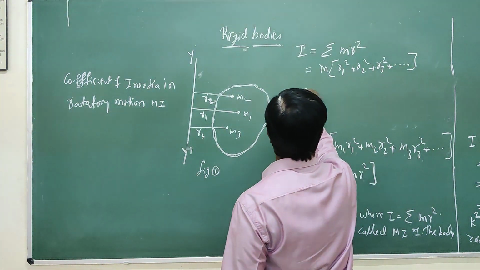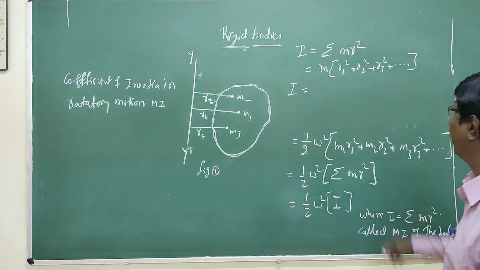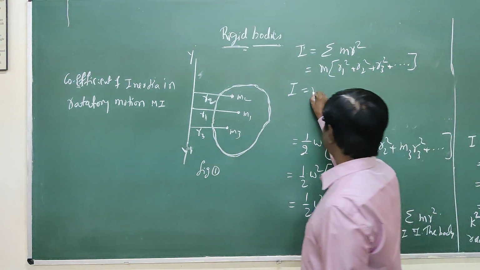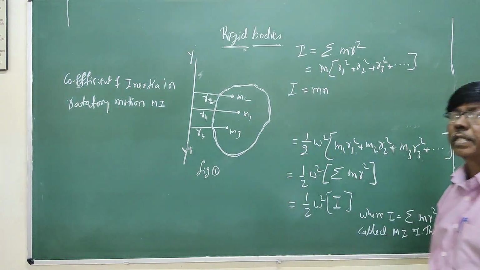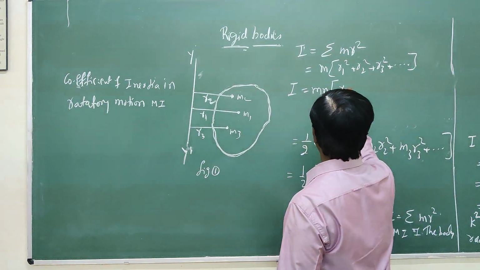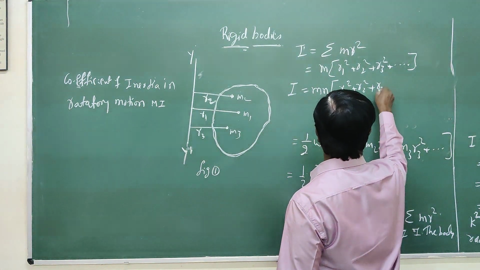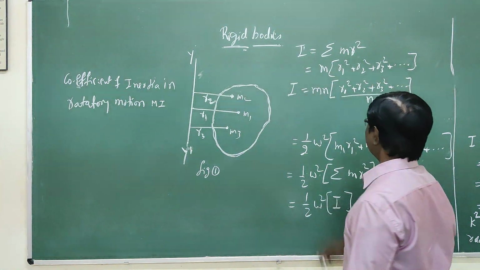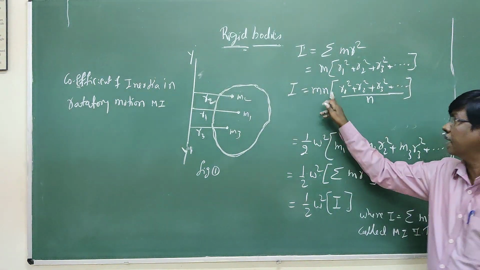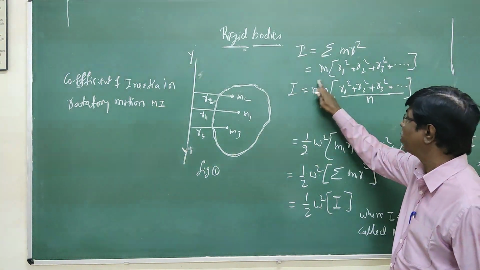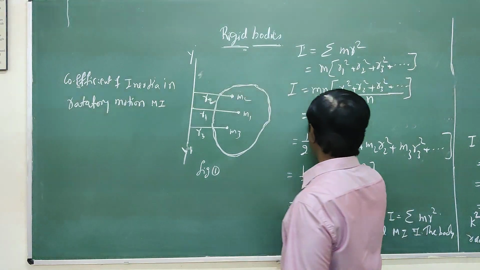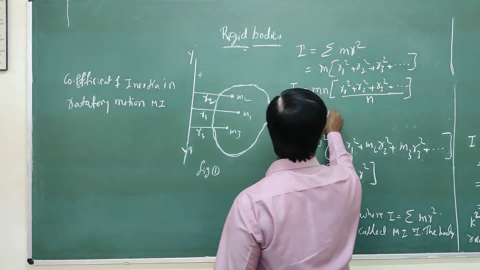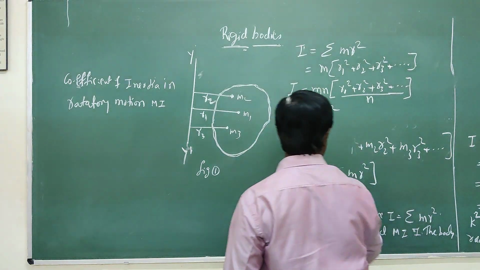So the moment of inertia is equal to m times this summation, r1 square plus r2 square plus r3 square, and so on, divided by n, because there are n number of particles in the body. Capital M is the total mass of the body, and this is nothing but k square.